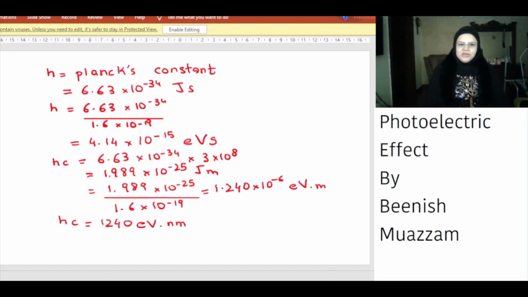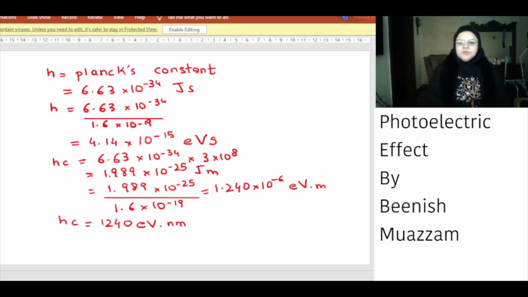Another useful constant is hc, where h is Planck's constant and c is the speed of light. hc is equal to 6.63 × 10^-34 multiplied by the speed of light, that is 3 × 10^8 meter per second. We get the value of hc in joule meter to be 1.989 × 10^-25.